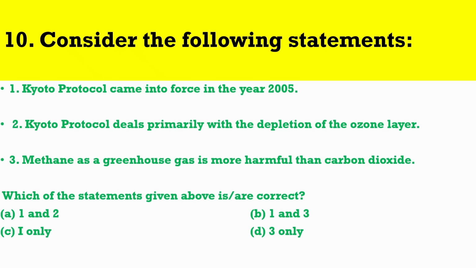Question number 10. Consider the following statements. 1. Kyoto Protocol came into force in the year 2005. 2. Kyoto Protocol deals primarily with the depletion of the ozone layer. 3. Methane as a greenhouse gas is more harmful than carbon dioxide. Which of the statements given above are correct?